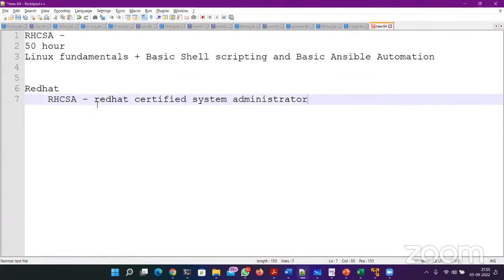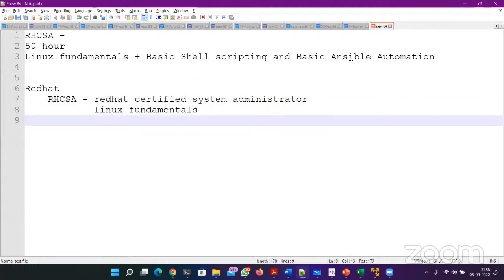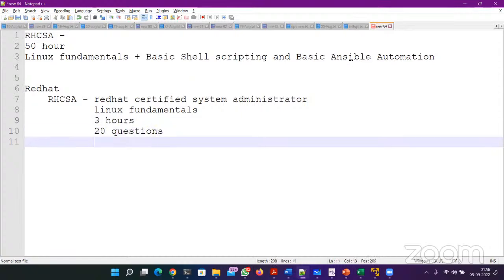In this certification, it's all about the Linux fundamentals. It will be a 3-hour exam with almost 20 questions. There will be 2 virtual machines given to you, and you have to perform 10 questions on each, 20 questions in total.